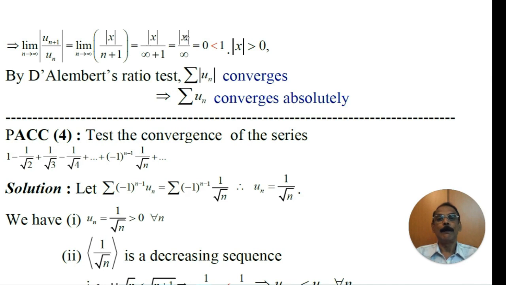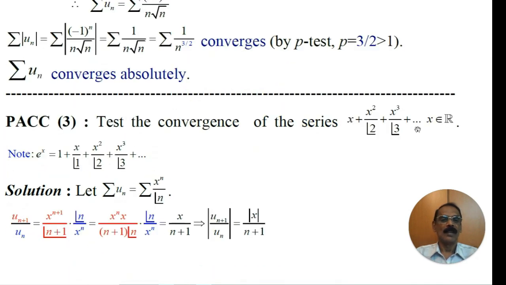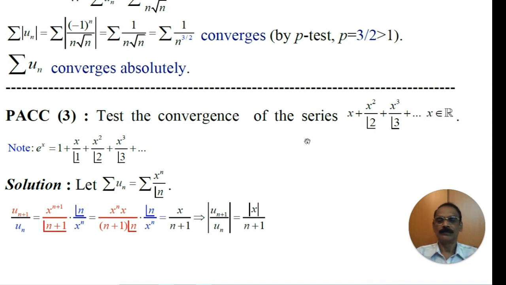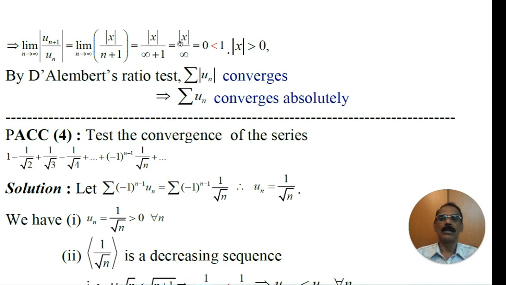Because x is a real number, x may be negative. It is given x is a real number. That means x may be 0 or positive or negative. But here we take modulus, what happened? Modulus of x becomes positive or equal to 0.